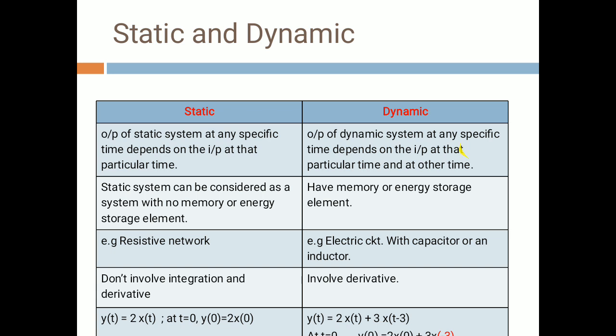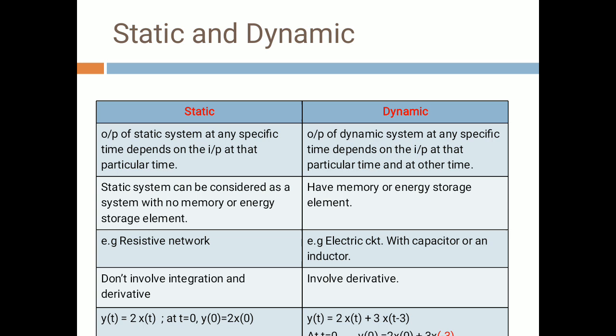In static and dynamic system, as the name suggests, the system can be static or it can be dynamic. So what is a static system exactly? Output of the static system at any specific time depends upon the input at that particular time. So what is the input at particular time t? Based on that, output is defined. So that is a static system.